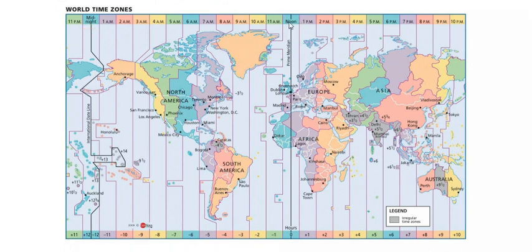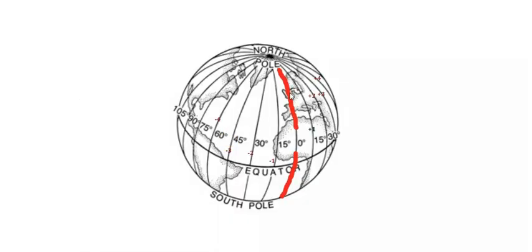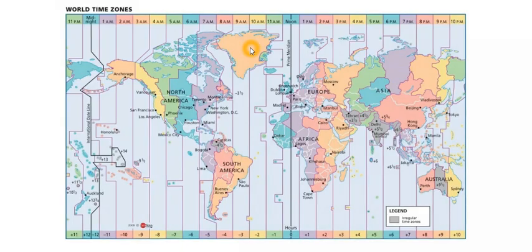So when it is 12 p.m. at the prime meridian, it is 12 a.m., that is midnight, on the opposite side, right? Why do I say opposite side? Because Earth is spherical, right? Directly opposite to the prime meridian we have the 180 degree longitude. So in a map it will also become a line. So when it is 12 p.m. here, in the easternmost side it is midnight.